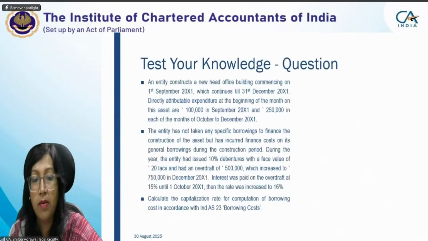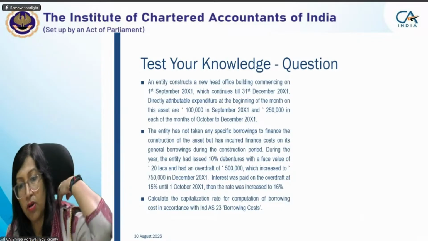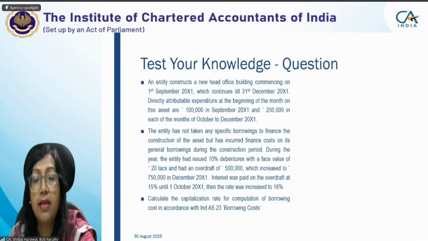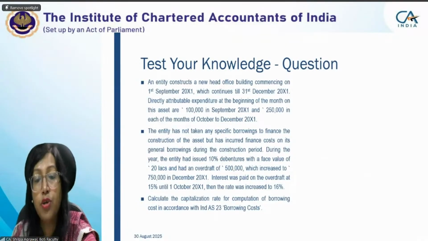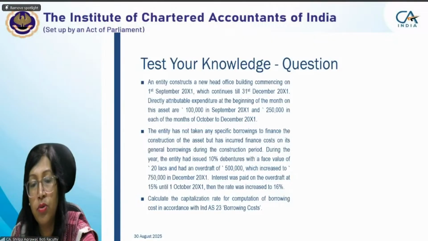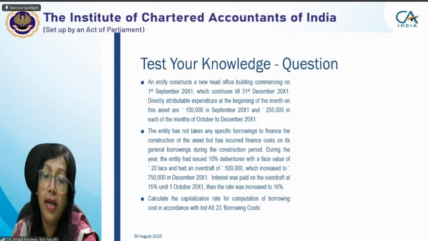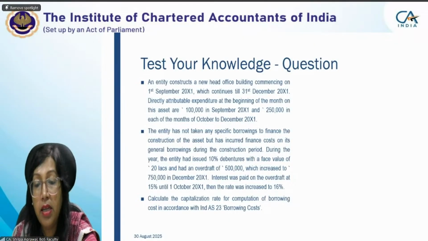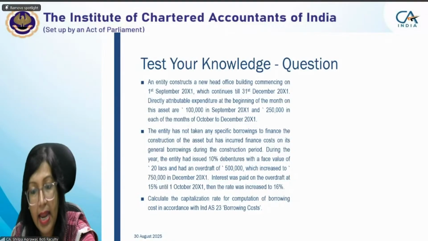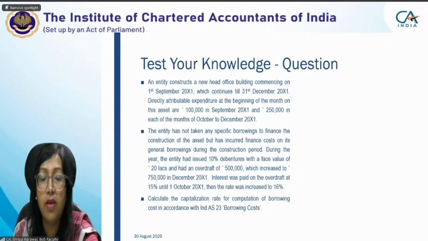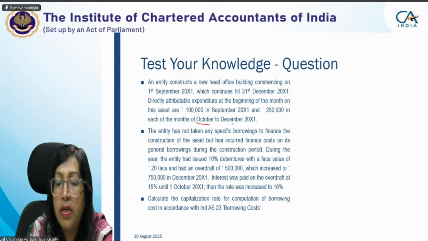Okay, let's move on to this test your knowledge question. An entity constructs a new head office building commencing on 1st September 20x1, which continues till 31st December 20x1. Directly attributable expenditure at the beginning of the month on this asset was 1 lakh in September 20x1 and 2,50,000 in each of the months from October to December.